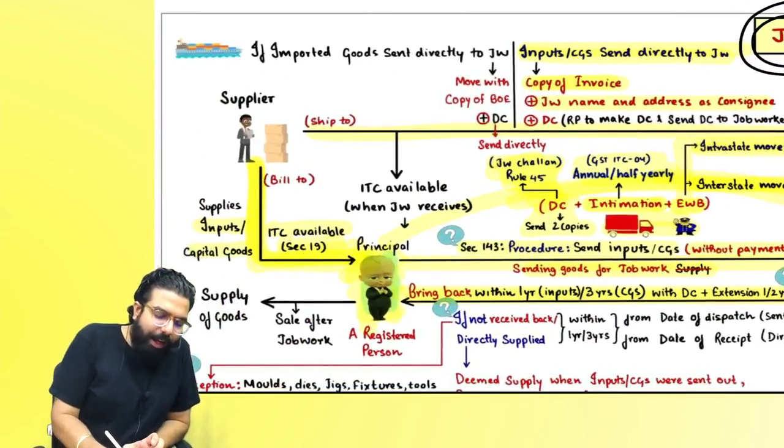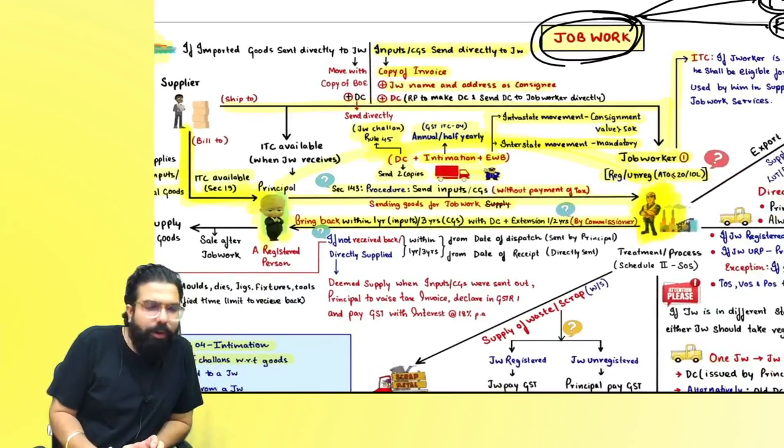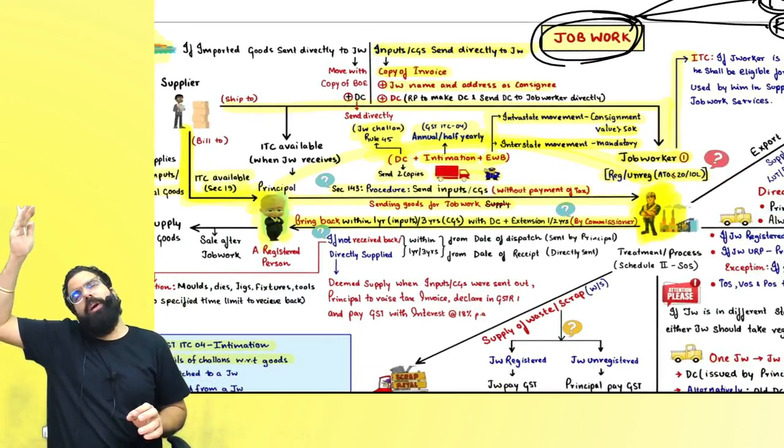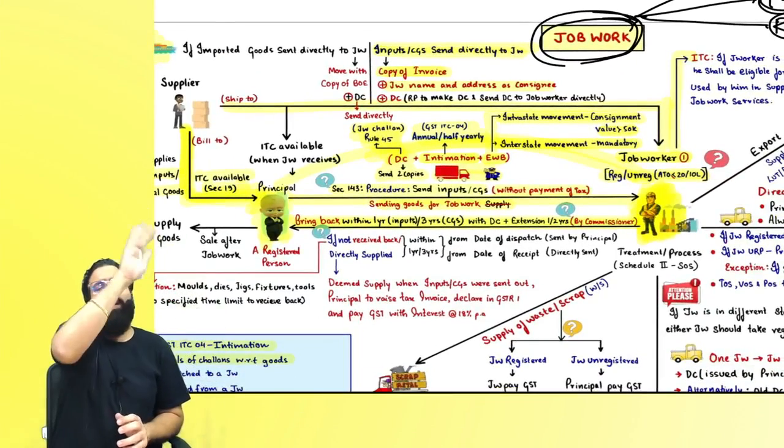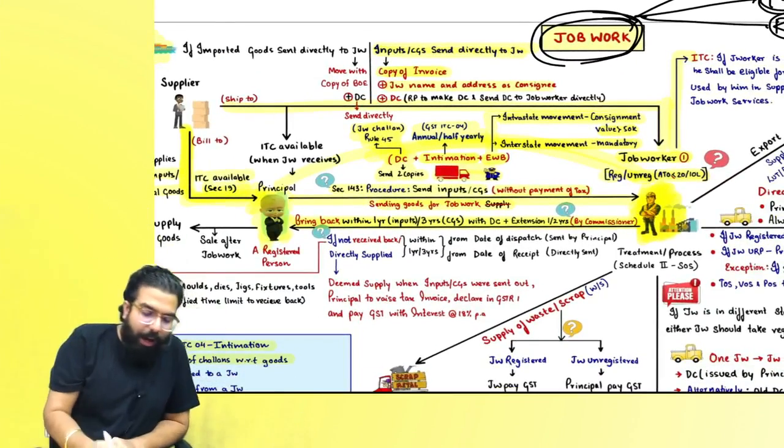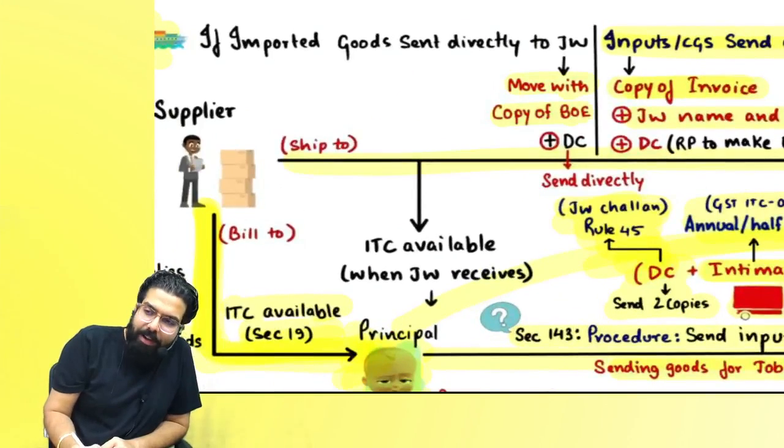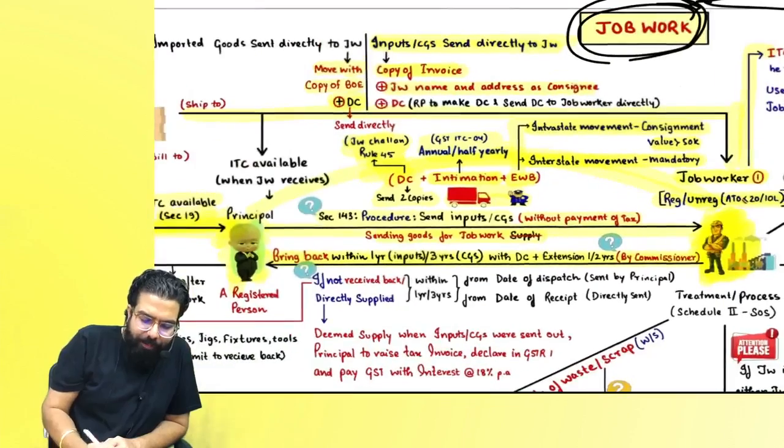Then, sir, can I import the goods and directly send them for job work? Yes, Baba, you can import the goods and directly send them for job work. In this scenario, goods can move along with a copy of the bill of entry, you will also raise an e-way bill, and you will send the delivery challan directly to the job worker.